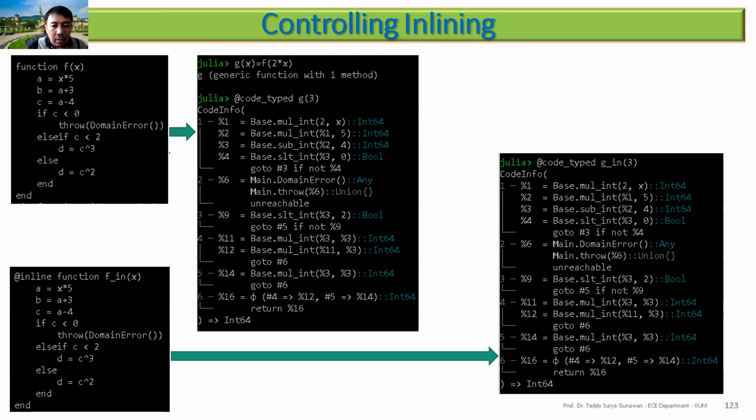So see, for example, here, this is a bit big, a bit long. And the function, this is the code type you have here, and then you try to inline it. Okay, it's almost the same. It means that this function can be inlined. If you are using the compiler, Julia thinks that although it looks complex, this one is fine, I can do inlining.